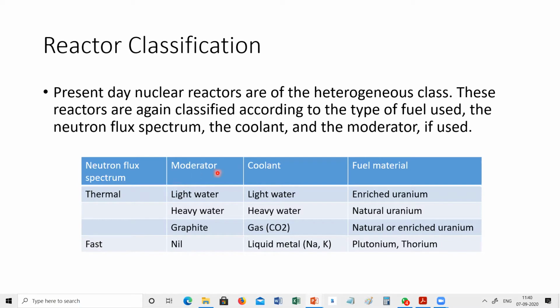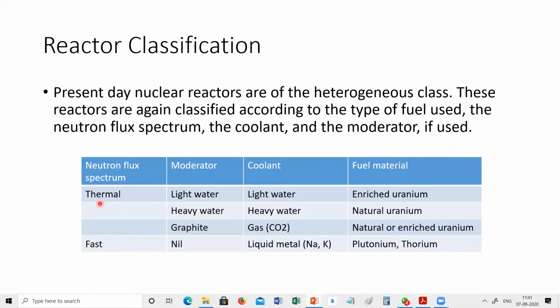According to the moderator used, it may be a light water reactor, heavy water reactor, or graphite reactor. In a fast neutron flux spectrum reactor, there is no moderator used. In a thermal neutron flux spectrum reactor which uses light water as a moderator, the same light water is used as a coolant material, and the fuel used is enriched uranium.